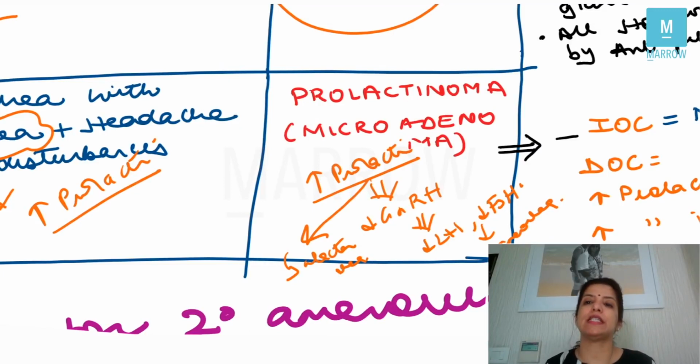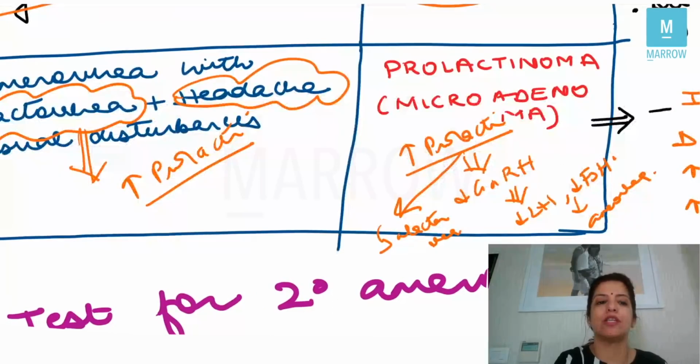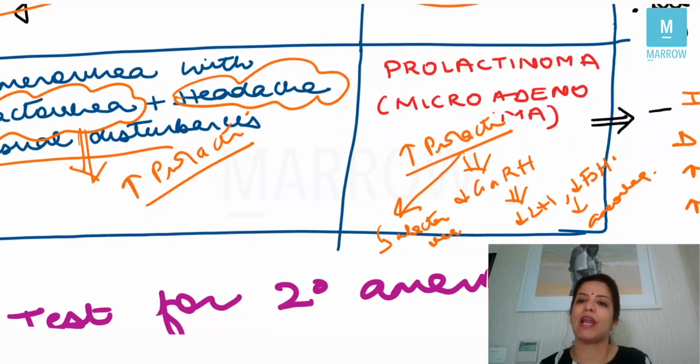And because prolactinoma is a pituitary tumor, the patient will have headache, and because it is near the optic chiasma, the patient will have visual disturbances. So whenever a question says there is secondary amenorrhea with galactorrhea, with headache and visual disturbances, always and always it has to be a prolactinoma, right?